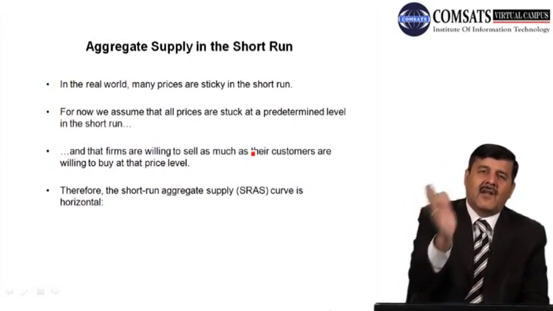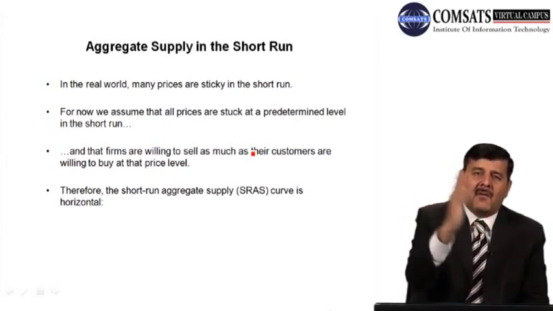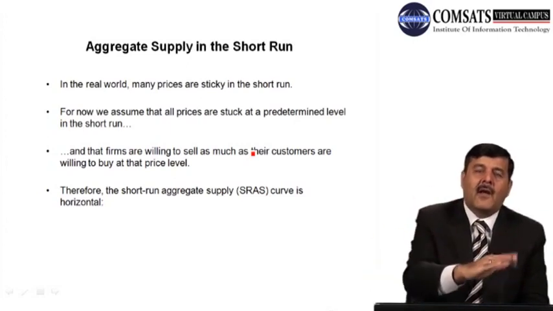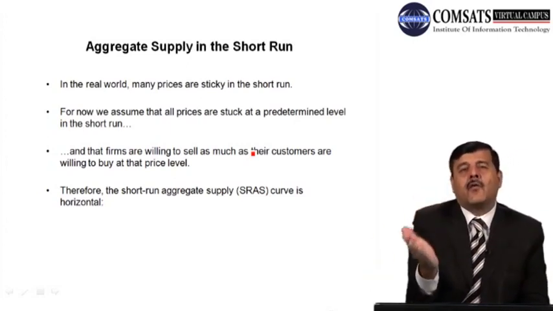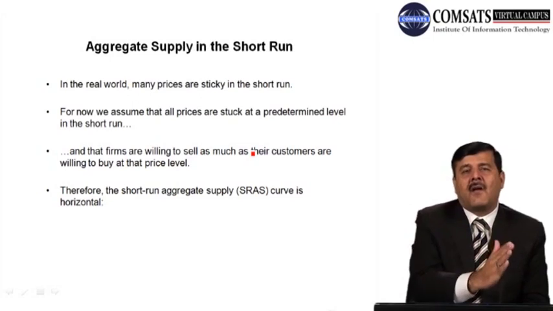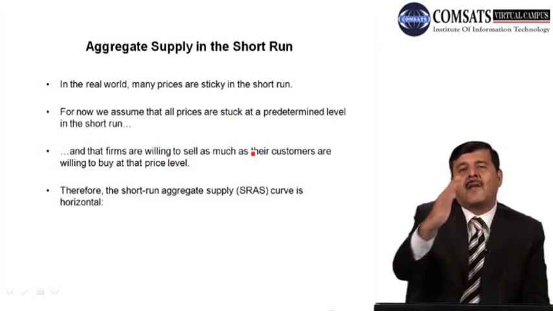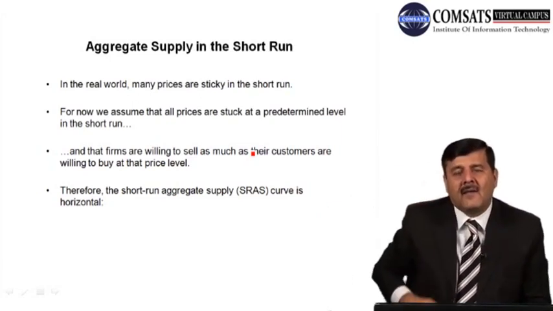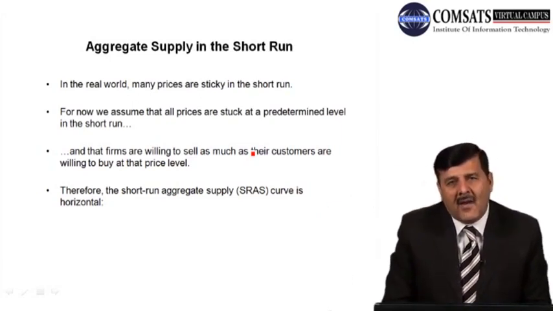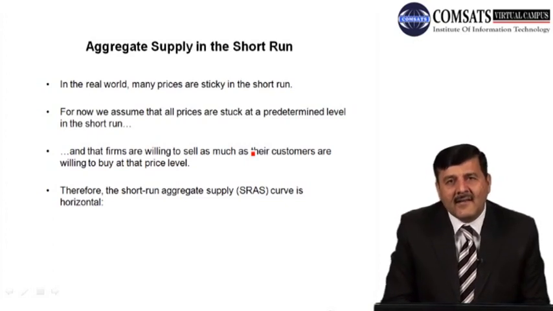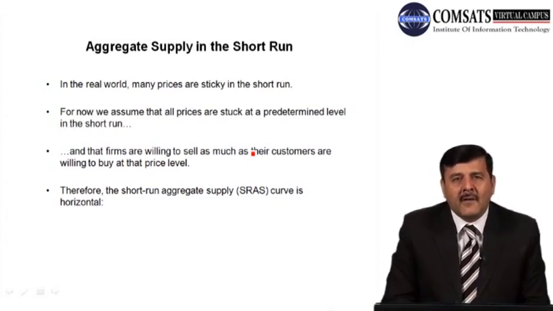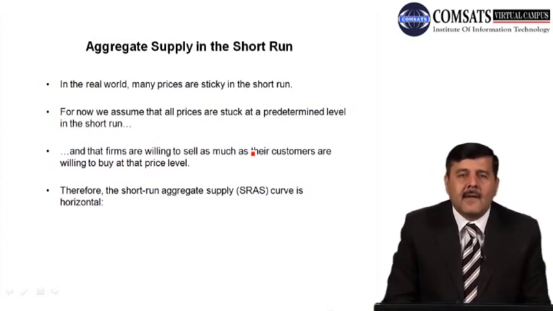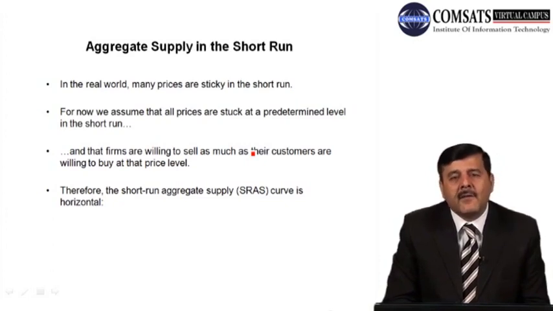Sometimes it depends on the kind of economic fluctuation. Sometimes there will be a decrease, sometimes there will be an increase. If there is a recession, aggregate supply will decrease. If there is a boom in the economy, aggregate supply will increase. But the prices will remain the same because we said that prices are constant. Prices are sticky in the short run. They are at a predetermined level. There is no change in the prices in the short run.